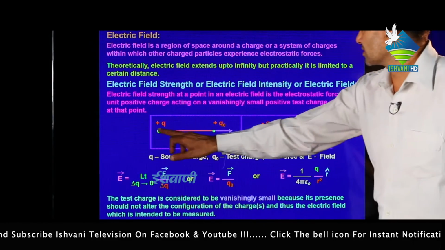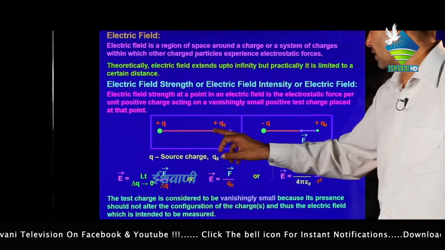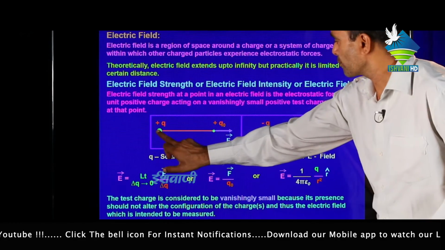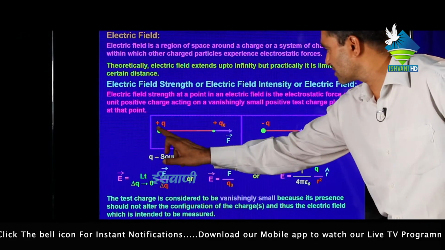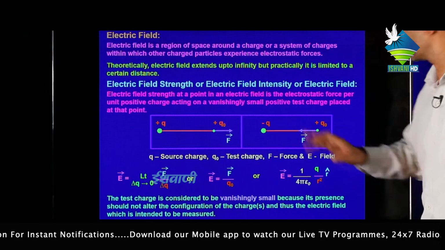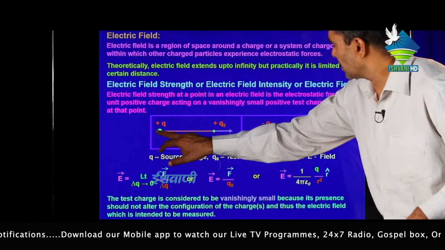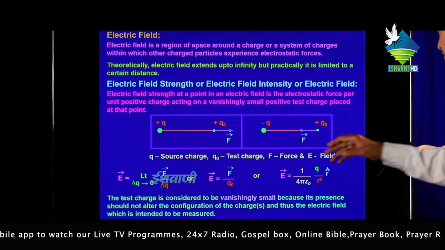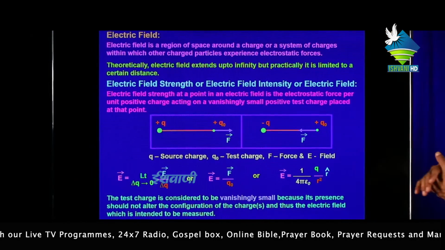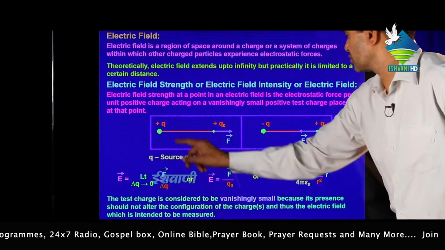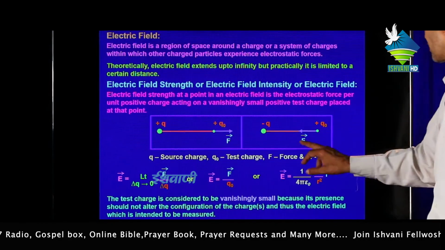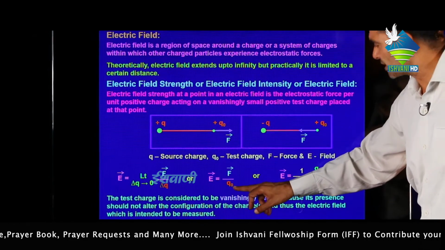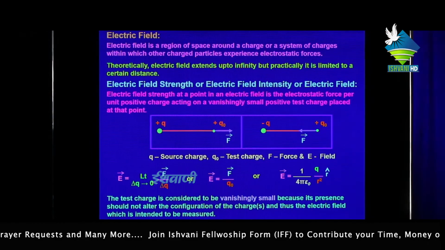In the figure, this is a positive charge plus Q and this is the plus Q0 testing charge. Then the direction of the force applied by plus Q on Q0 is away from Q. But if this is the minus Q charge, the force applied by minus Q on the testing charge is shown towards the negative charge. Q is the source charge, Q0 is the testing charge, F is the force and E is the field. Then the force per unit testing charge is called the intensity of the electric field.